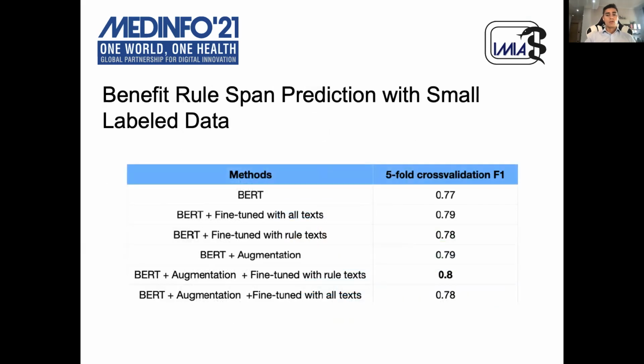The table shows the performance in predicting the correct labels using combinations of the previously described techniques. 2 types of fine-tuning are reported. The first uses all the textual content of the policies, while the second only uses the paragraphs that contain a rule. We observed that the combination of BERT plus data augmentation plus fine-tuning on rule text yields the best result in this case.